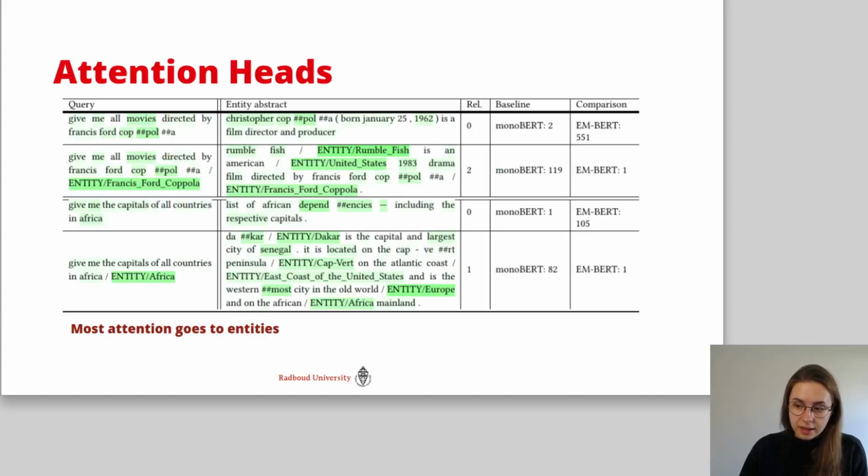If we look at the attention which these entities get in the BERT model, we see that the entities get very high attention in the BERT model, especially compared to the passages and queries which are not annotated with entities. We see that these entities get a relatively high amount of attention.